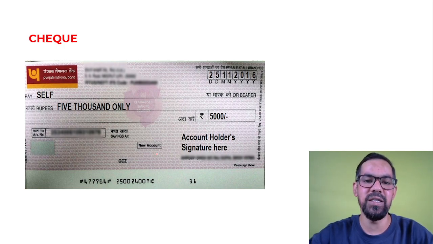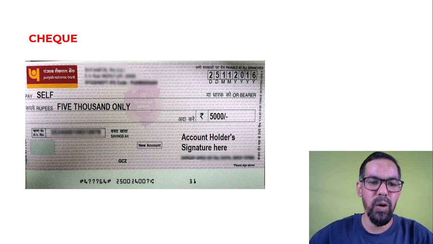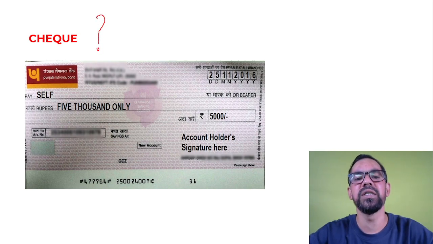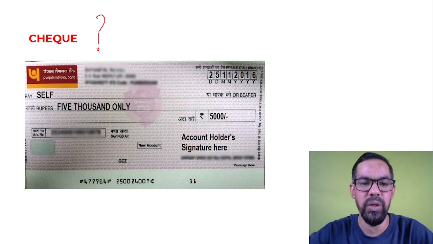So what is a check? Check is a negotiable instrument governed by the Negotiable Instruments Act 1881, and it is defined under Section 6 of the Act. It is a written document, basically a legal paper.